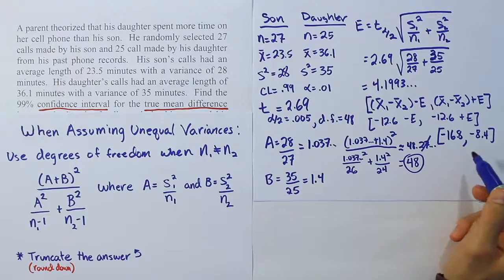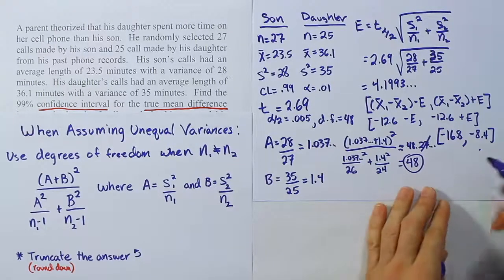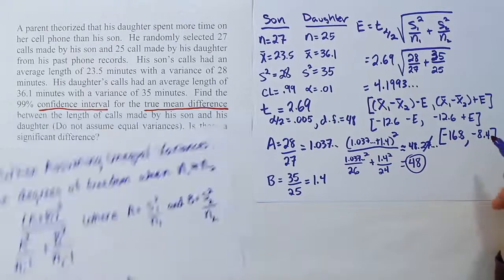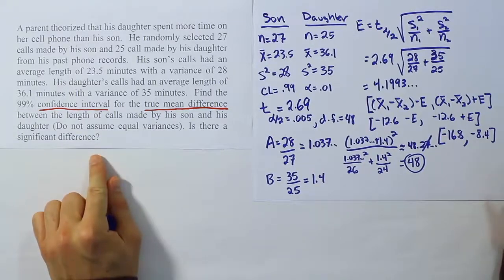So it looks like the daughter does indeed spend more time on average on the phone than the son. Okay, so that's our solution to the problem. And when we come down here to answer this last part of the problem, is there a significant difference? The answer for us is yes, there is a significant difference.